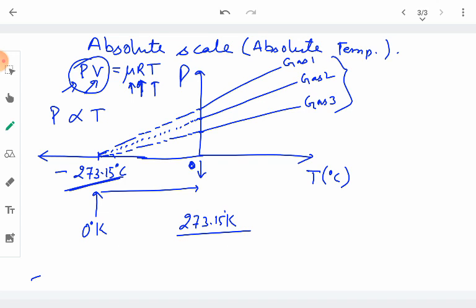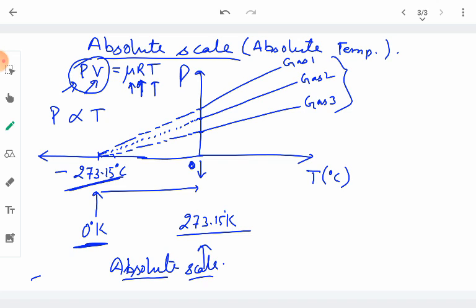So this scale, Lord Kelvin suggested it to be a new scale whose 0 coincides with this temperature of minus 273.15 degrees Celsius, and the 0 degree Celsius corresponds to 273.15 degree Kelvin. So this scale is called the Kelvin scale, or the absolute scale. The Kelvin scale or the absolute scale, both are the same.